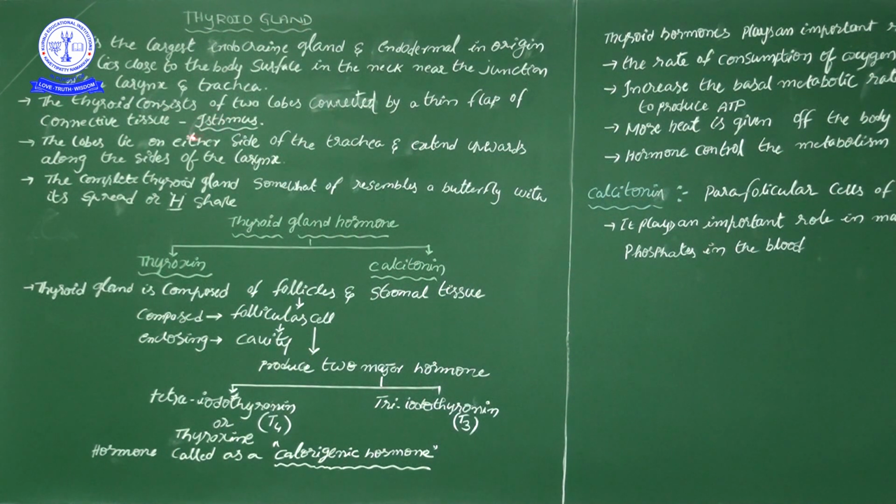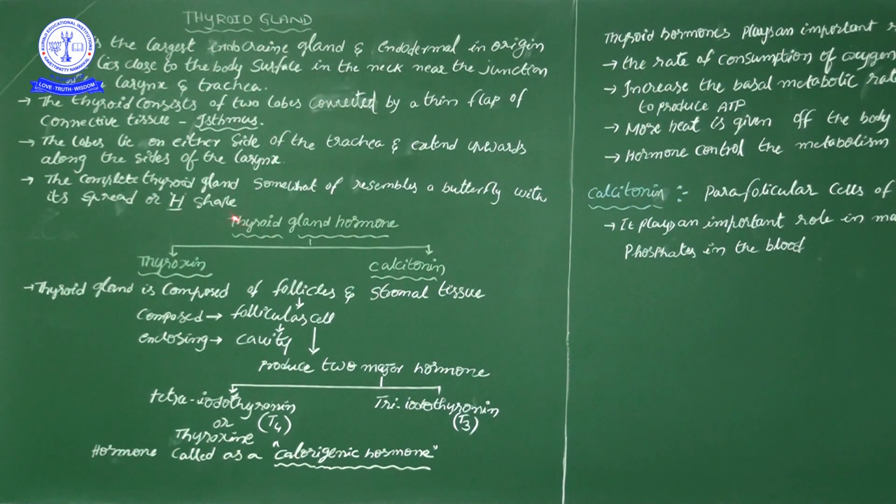That connective tissue is the isthmus. The lobes lie on either side of the trachea and extend upwards along the sides of the larynx.